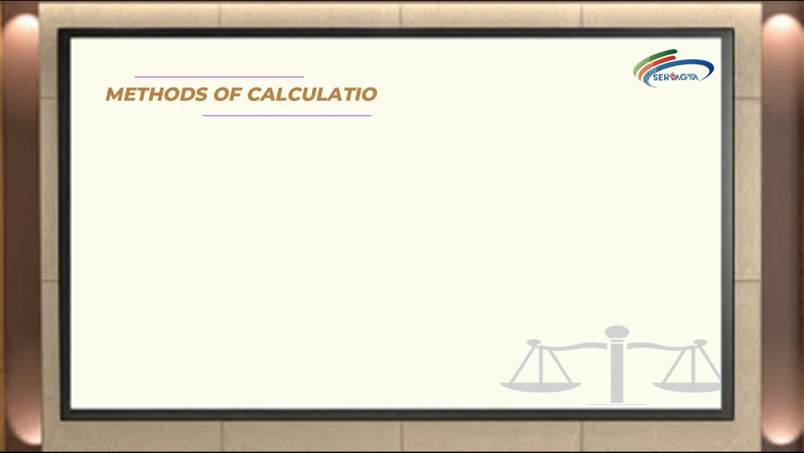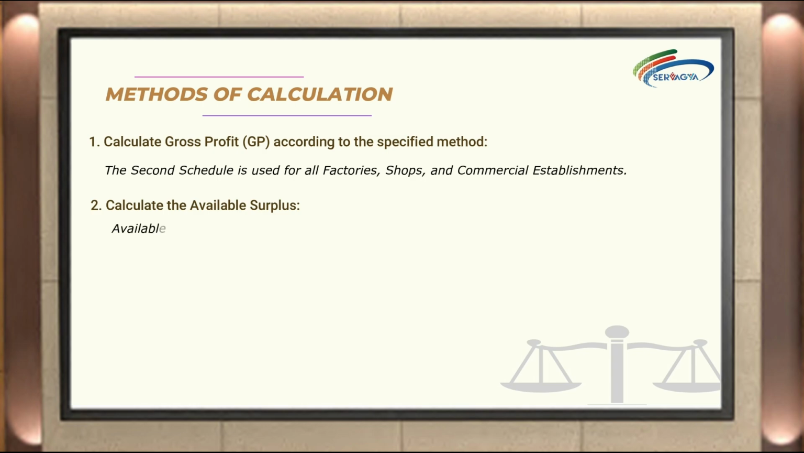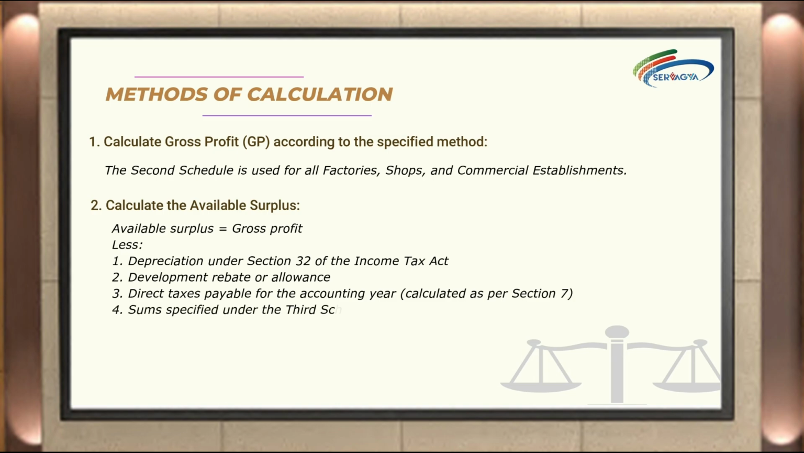Methods of calculation. Calculate gross profit according to the specified method. The second schedule is used for all factories, shops, and commercial establishments. Calculate the available surplus. Available surplus is equal to gross profit less depreciation under Section 32 of the Income Tax Act, development rebate or allowance, direct taxes payable for the accounting year, calculated as per Section 7, and the sum specified under the third schedule.